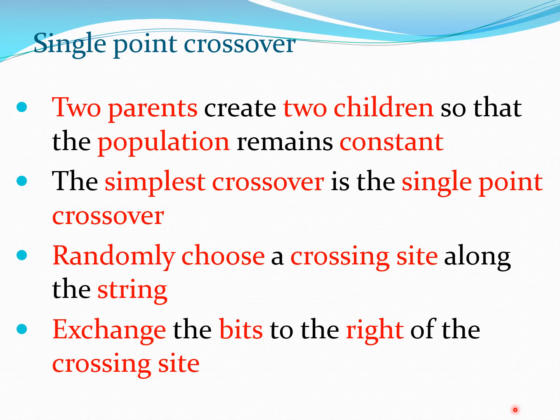And the simplest possible crossing which can take place is at a single point. This is known as a single point cross, which we have between two strings. And in this single point crossing, we randomly choose a crossing site along the string, and exchange the bits to the right of this crossing site. This whole thing will become much clearer when I look at an example.